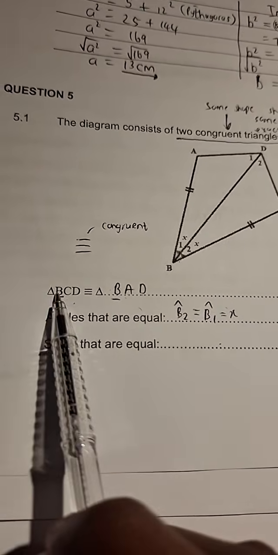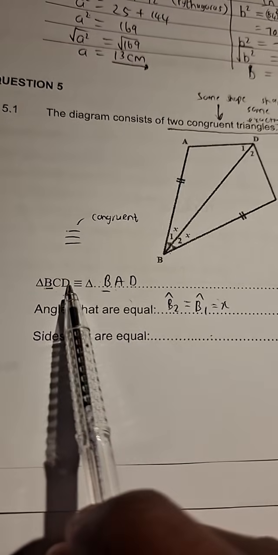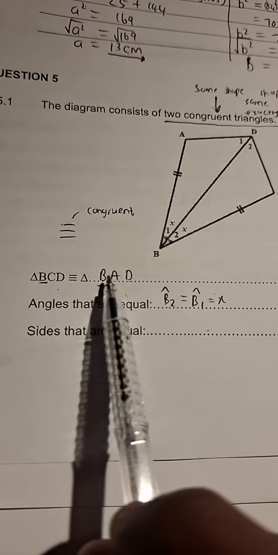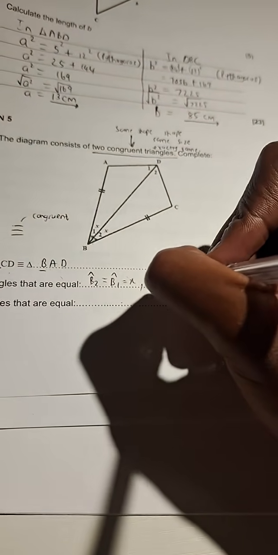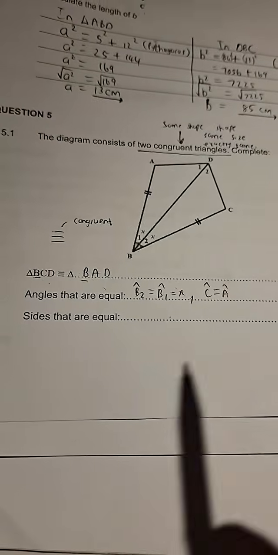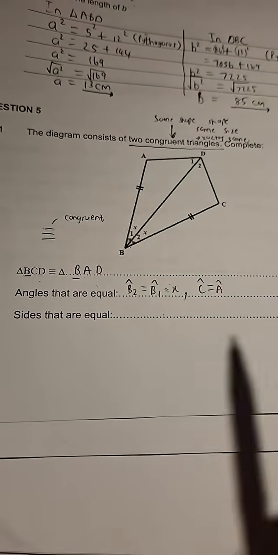The first letter will be equal to the first letter. Look at the second letter. Angle C is equal to angle A. I can write that down. Now, some of you are going to be like, but sir, what's the reason?